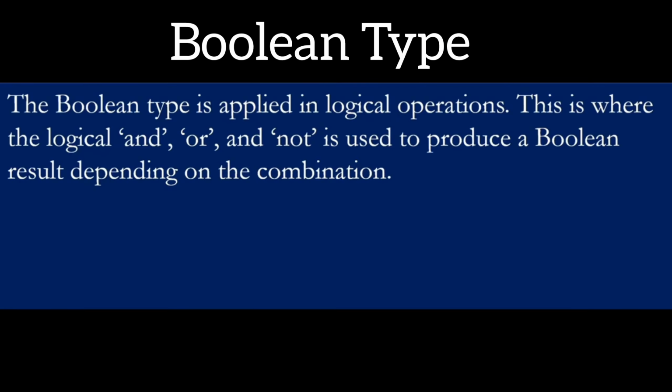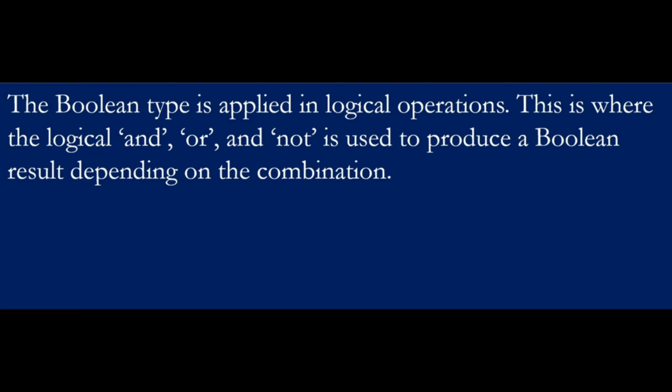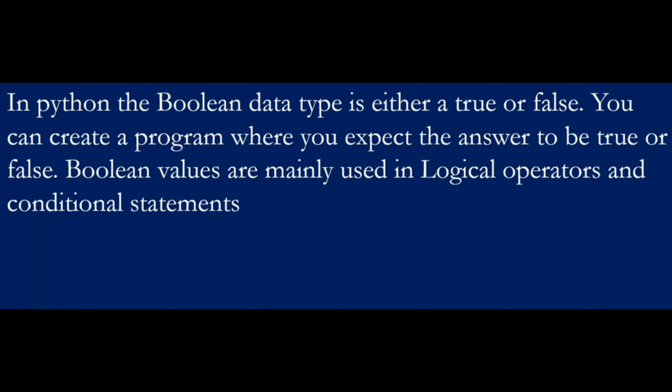The Boolean type is applied in logical operations. This is where the logical AND, OR or NOT is used to produce a Boolean result depending on the combination. The type we're going to look at is the Boolean type. The Boolean type is either True or False. You can create a program where you expect the answer to be True or False. Boolean values are mainly used in logical operators and conditional statements. We are going to learn more about conditional statements.